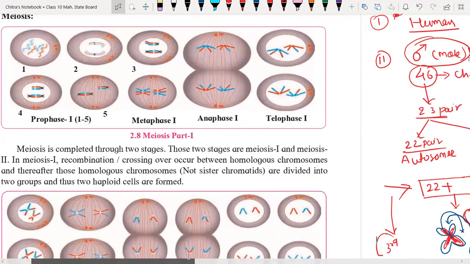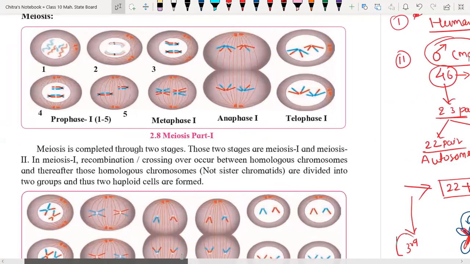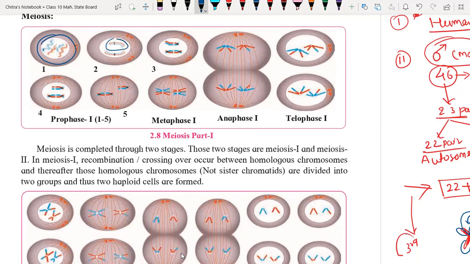Crossing over means they mix, right? Yes, mixing of genetic material. See here, we have one blue and the other is red. In the second stage, they are going to become more straight. And see here, that intermixing. Suppose here we have blue and here the red one. See here, the genetic material is mixing over here. This is called crossing over.